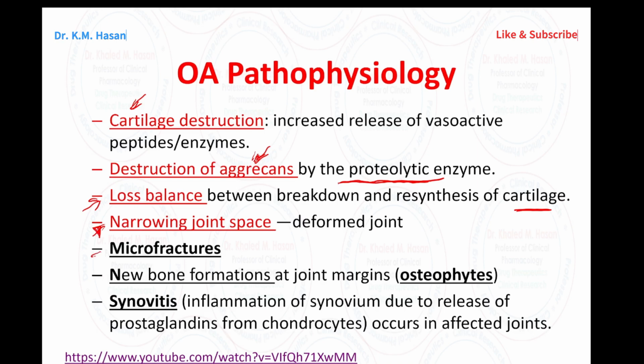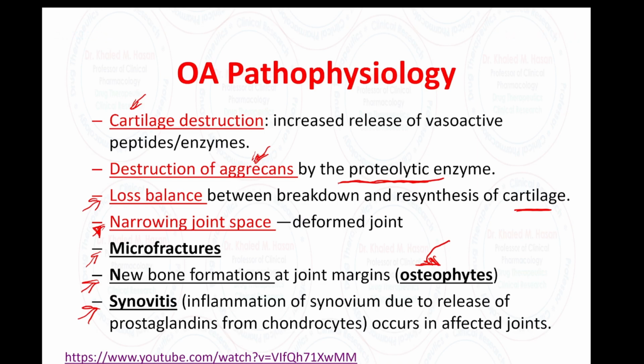We can see some microfractures, some new bone formations. We call these osteophytes, and we have two types of osteophytes: Heberden's nodes, for example, and then we have Bouchard's nodes. Then we have synovitis, inflammation. All these may be related to osteoarthritis. Number one, cartilage destruction. Number two, destruction of aggregate, losing balance, narrowing joint space, microfractures, osteophytes, synovitis.